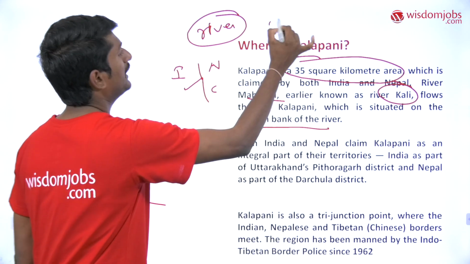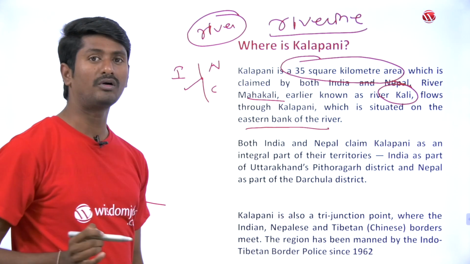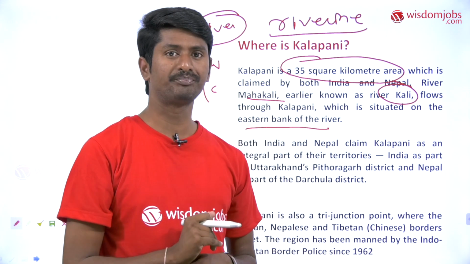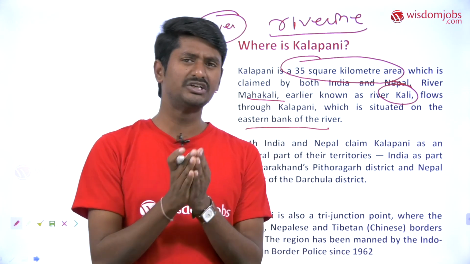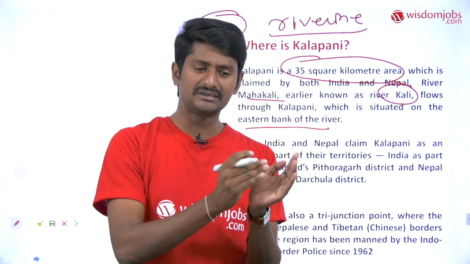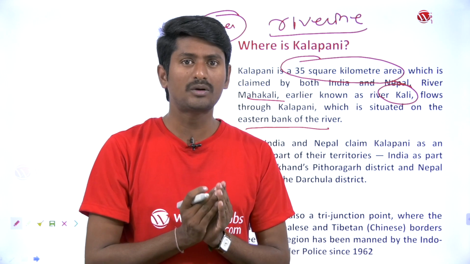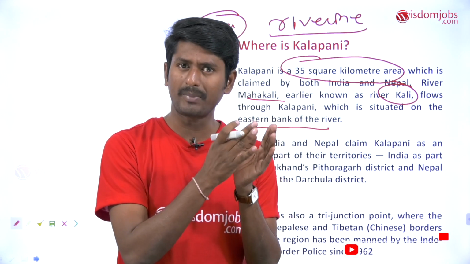What is that? Riverine border. It is the border which is formed by the river. Generally, there is a problem with the riverine border: the Himalayan rivers generally change their course. Their course generally is not fixed in a particular way.